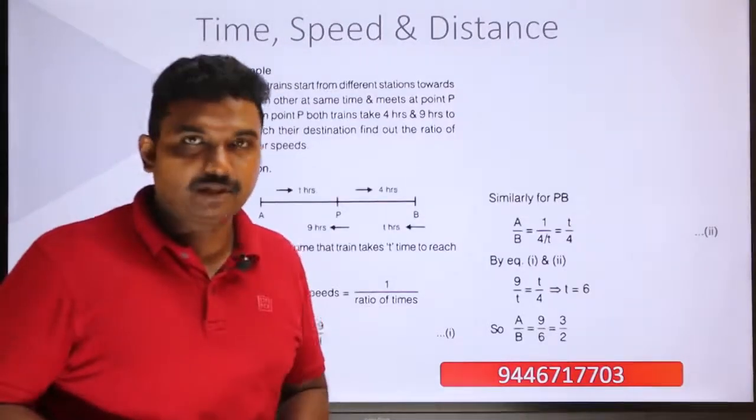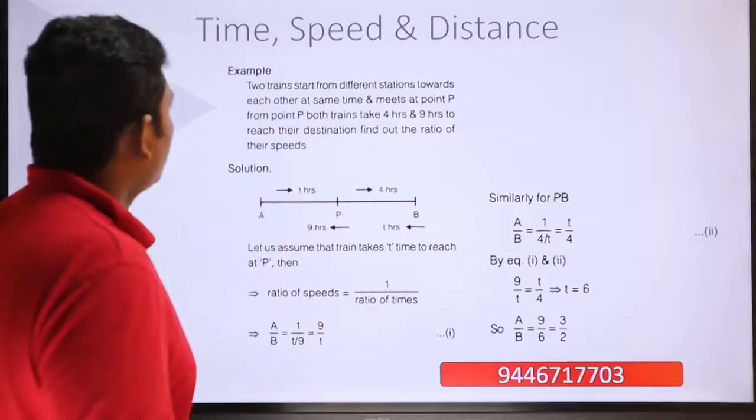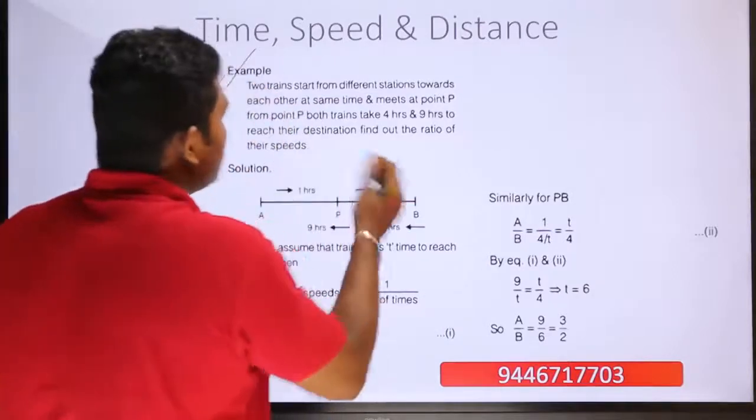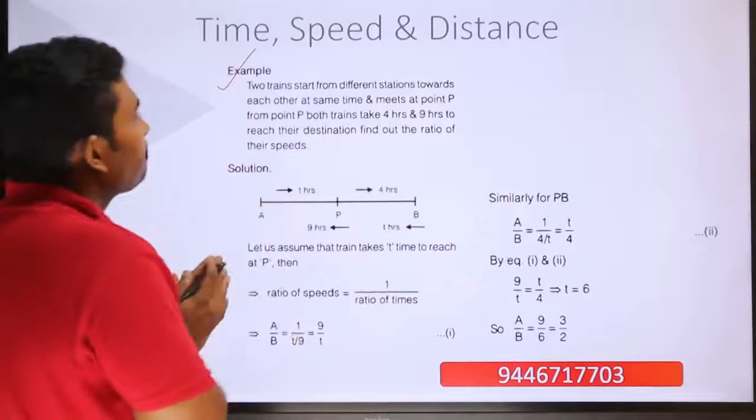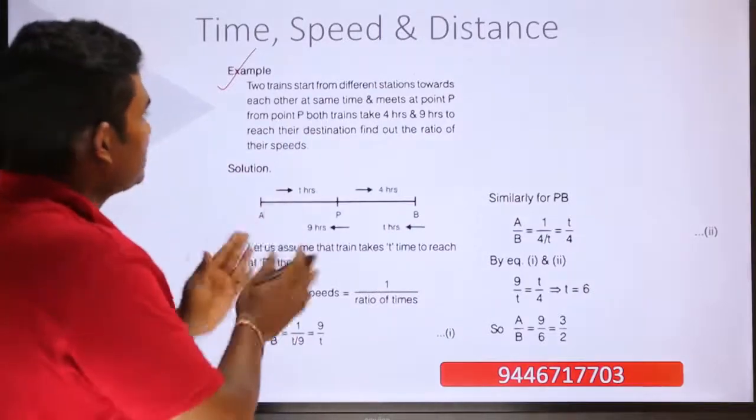Continuing with our example questions, the next question is: two trains start from different stations towards each other at the same time and meet at point P.